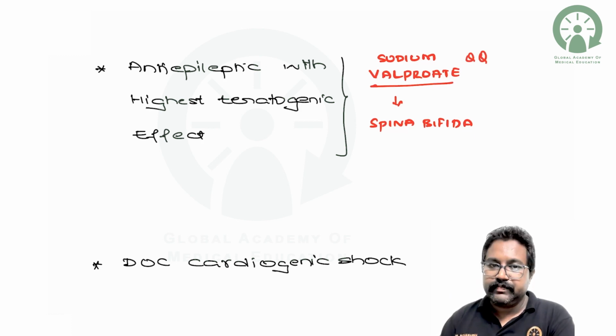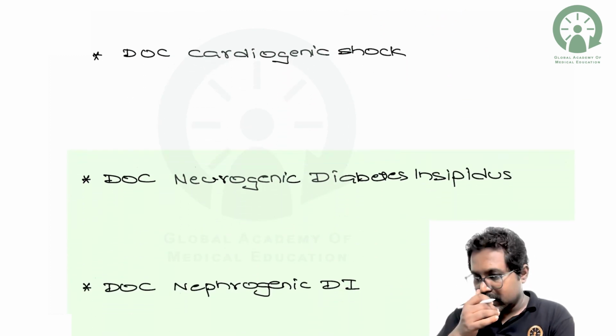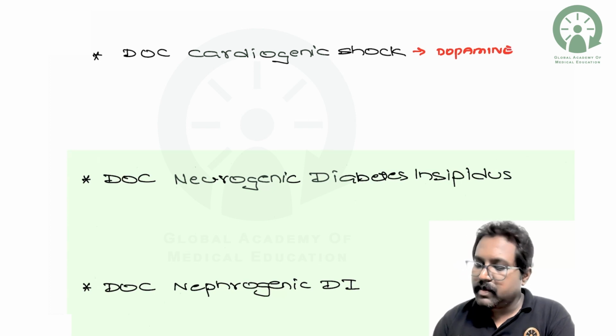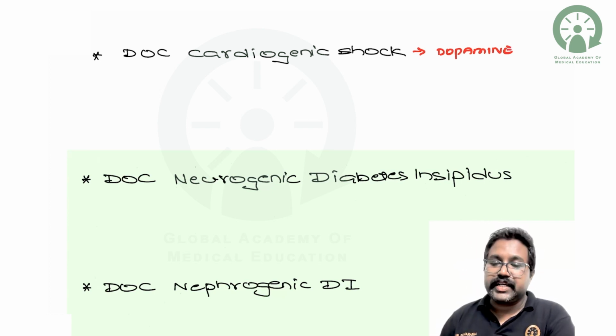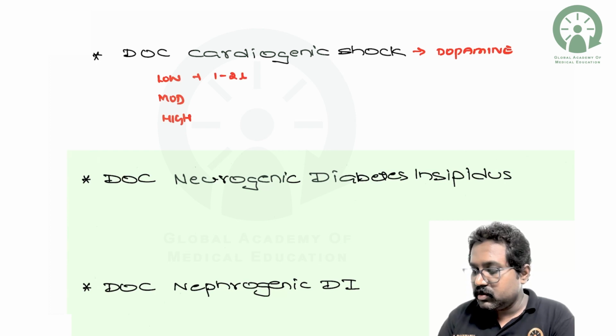Very important. So next, coming to the drug of choice in cardiogenic shock. So what is the drug of choice in cardiogenic shock? Drug of choice in cardiogenic shock is your dopamine. So it has 3 dose dependent actions which you need to remember. One is at the low dose, at the moderate dose, and at the high dose. At the low dose, it will act around 1 to 2 micrograms per kg per minute, and moderate dose means 2 to 10, and high dose means more than 10.